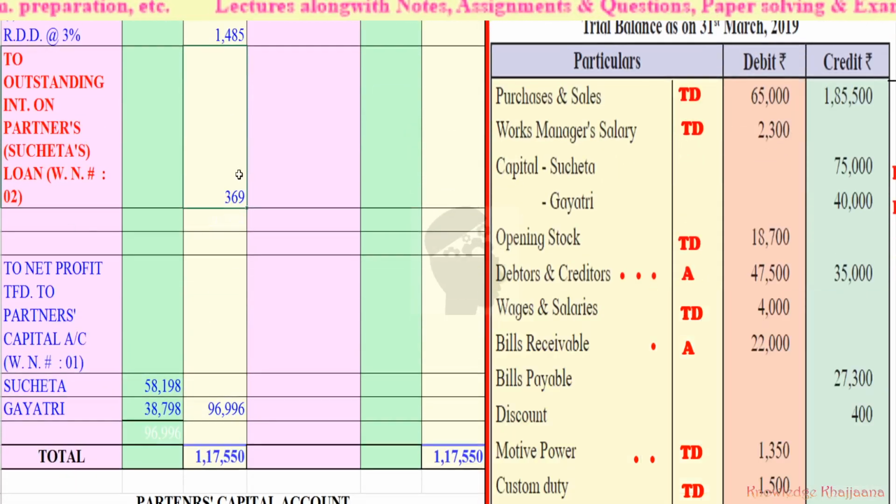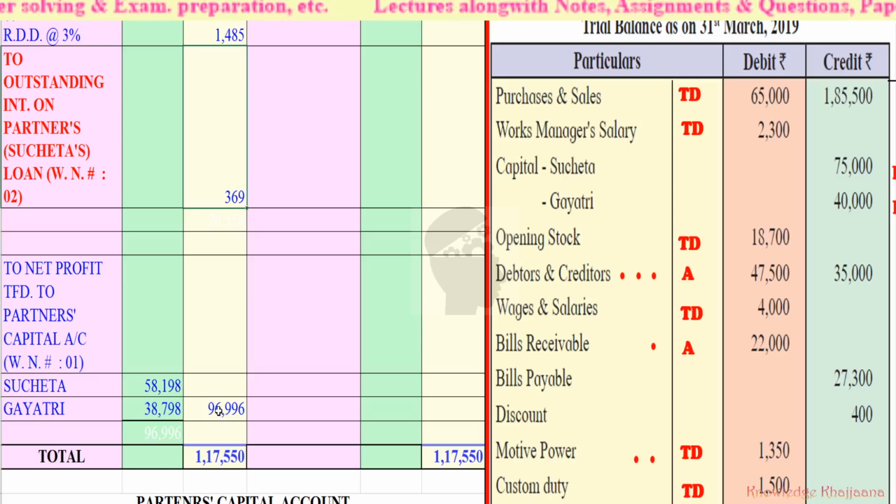As this 369 rupees will be added to all the amounts in the profit and loss account debit side, the net profit will change. Though the total will not change, the net profit will change. Why? Because we take the total of the profit and loss account credit side, and this item we have included in the profit and loss account debit side. So the total will not change, but the net profit will decrease by rupees 369.